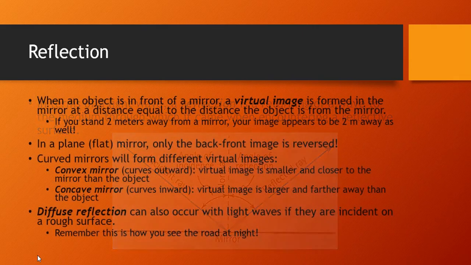What the law of reflection implies for the way we observe things is the way that you see yourself in a mirror. When you or an object is standing in front of a mirror, a virtual image of the object is formed at a distance equal to the object from the mirror. For example, if you stand 2 meters away from a mirror, your image will appear to be 2 meters away from the mirror as well.